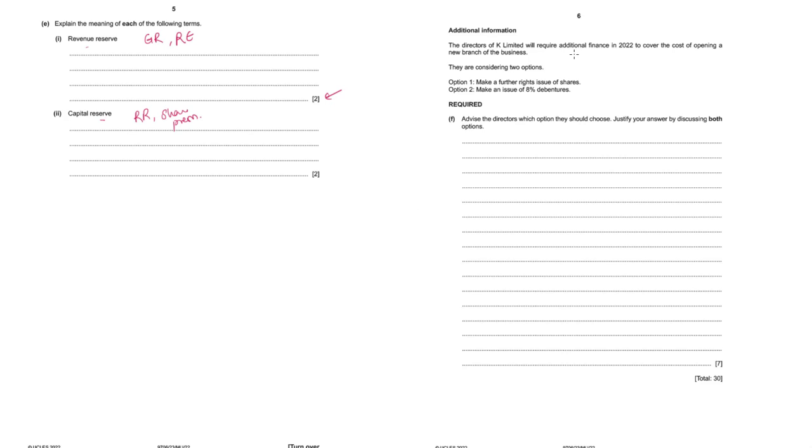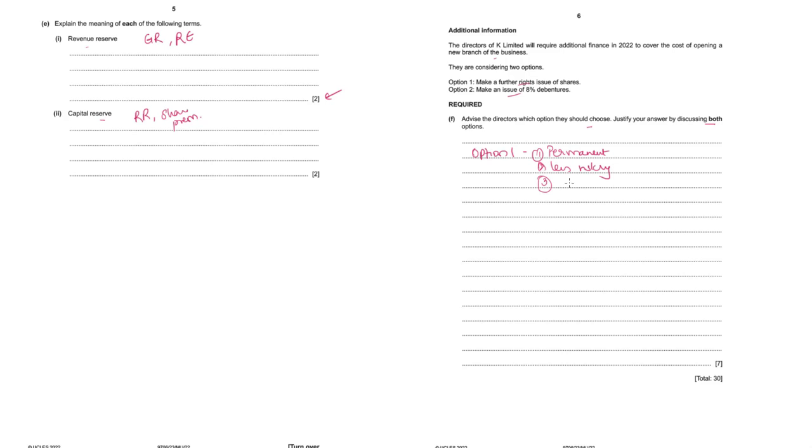The directors of K Limited will require additional finance in 2022 to cover the cost of opening a new branch. They're considering two options: further rights issue and make an issue of 8% debentures. Advise the directors which option they would choose and justify by discussing both the options. So for option 1, since it's a rights issue of ordinary share, we can say that it's a permanent source of capital. It is less risky because since the repayment of capital is not obligatory, since no mandatory interest payments are required, so it is less risky in the business.